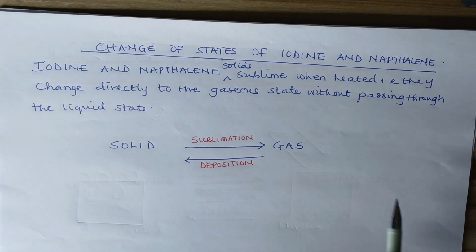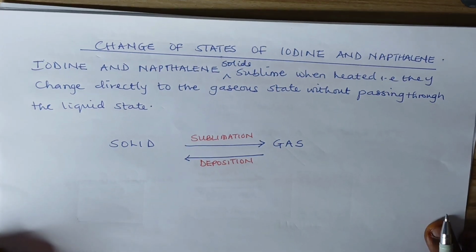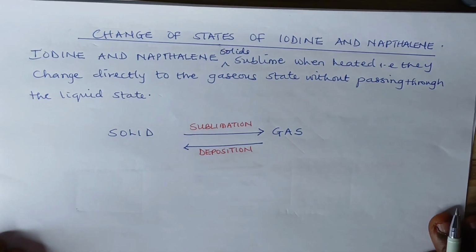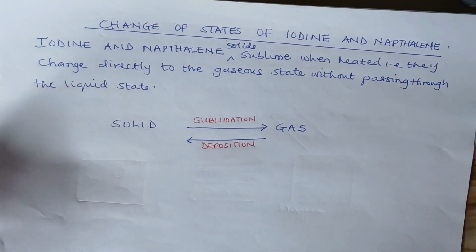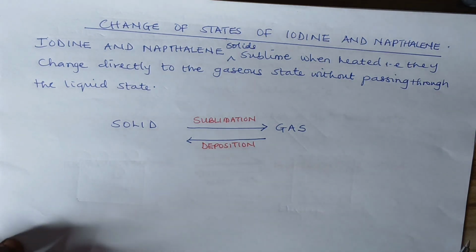Now, there's a change of state in iodine and naphthalene. Whenever they are heated, they sublime. Even when they are not heated, when you expose iodine solid to the air, it begins to change state because of the room temperature. It begins to vaporize, and then you'll be seeing vapor of iodine, which has a characteristic purple color. It shows that it changes state directly from solid to gas or vapor without passing through the liquid state.